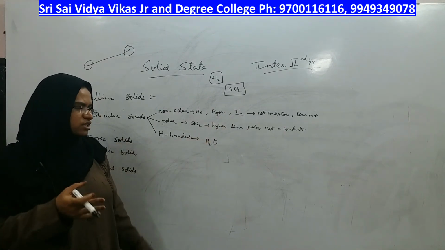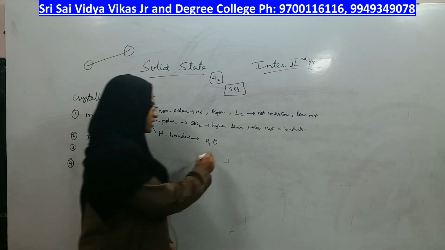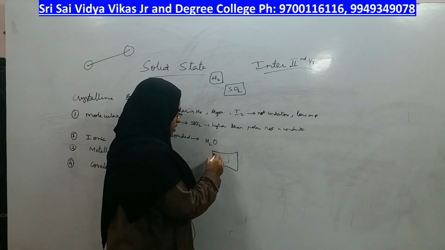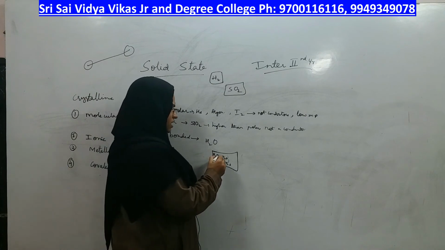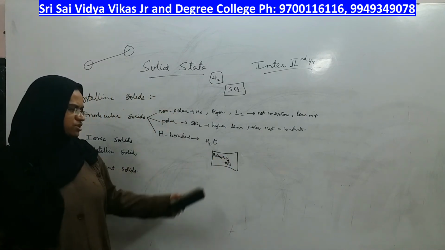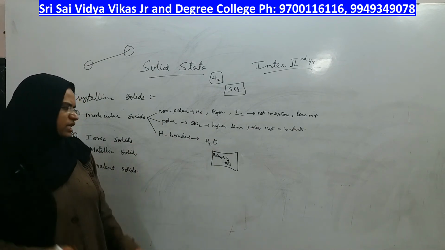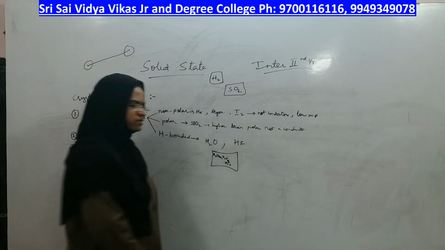The pure reason for their association is hydrogen bonding. If I take a piece of ice in which so many water molecules are there, they are held together because there is strong hydrogen bonding between one water molecule and the next. The same you can find in the HF molecule also, HF solid.